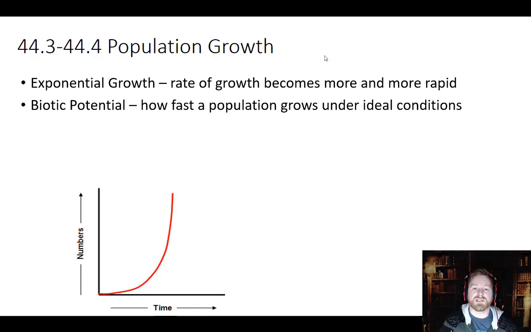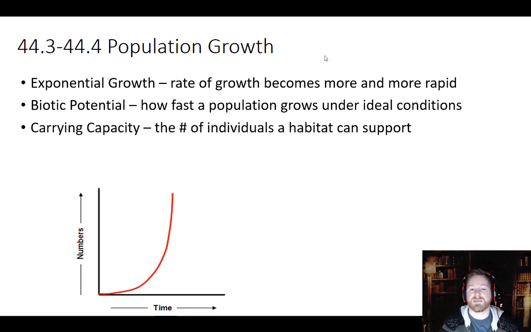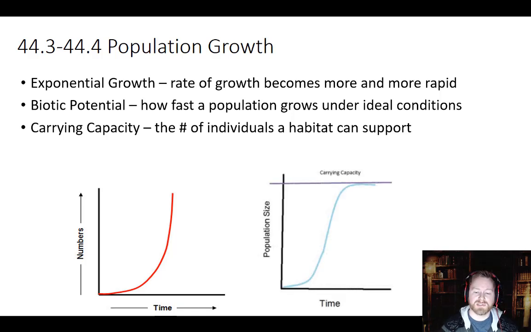So we know that we don't often see exponential growth continue on for a long time. But when it does, we call that its biotic potential. What is the potential rate for a population to grow at its fastest under unlimited resources conditions? So exponential growth is what it would look like on the graph, but the biological term for that is biotic potential. But like I said earlier, there's a limit to what habitats can sustain. We call that the carrying capacity. So the carrying capacity would take an exponential growth, the biotic potential of an organism, and start leveling it off, right?